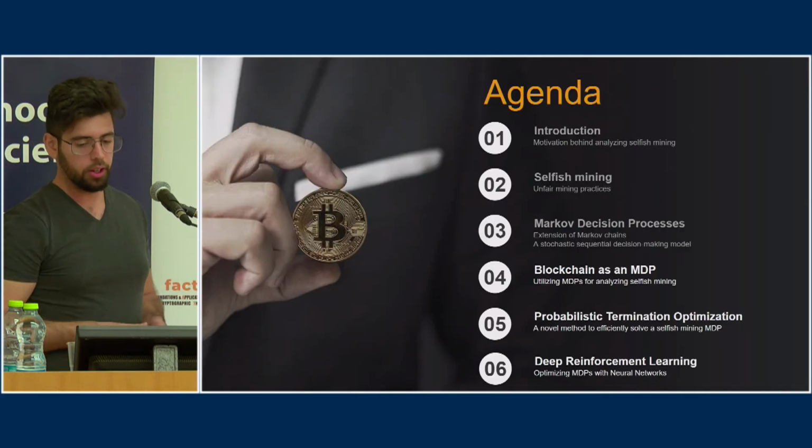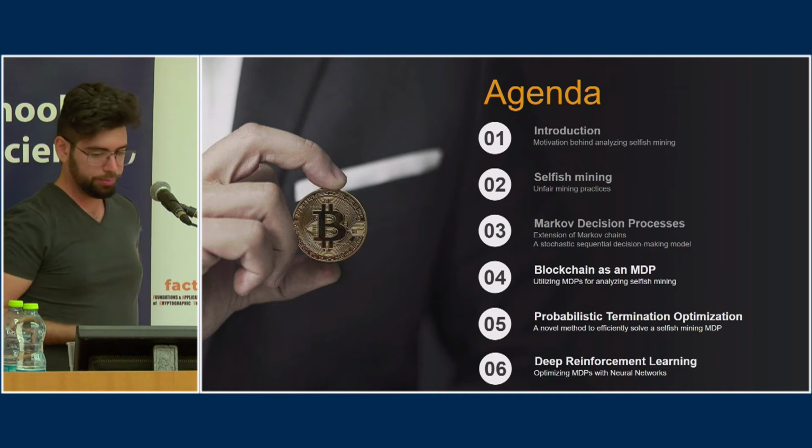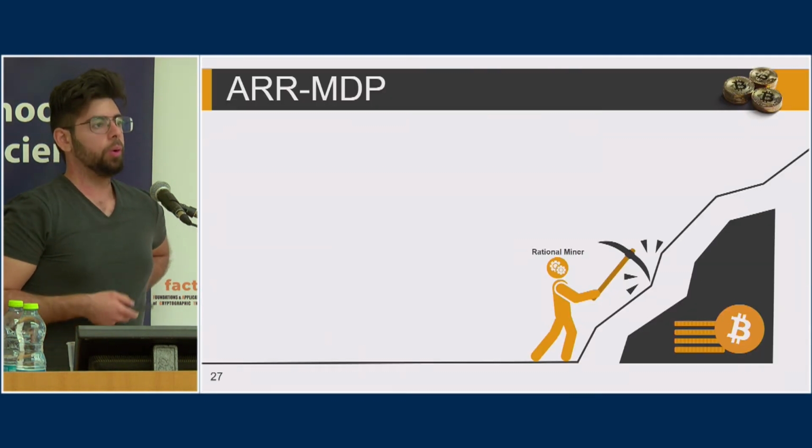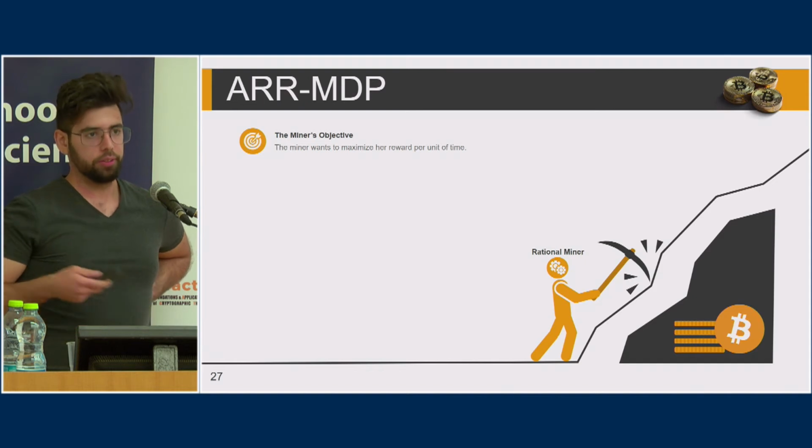Okay, so now, how do you model a blockchain as an MDP? So we assume we have some rational miner who wants to maximize her reward per unit of time.